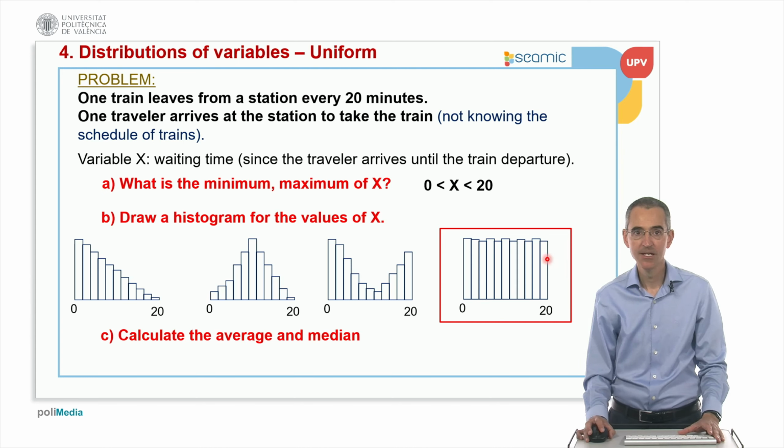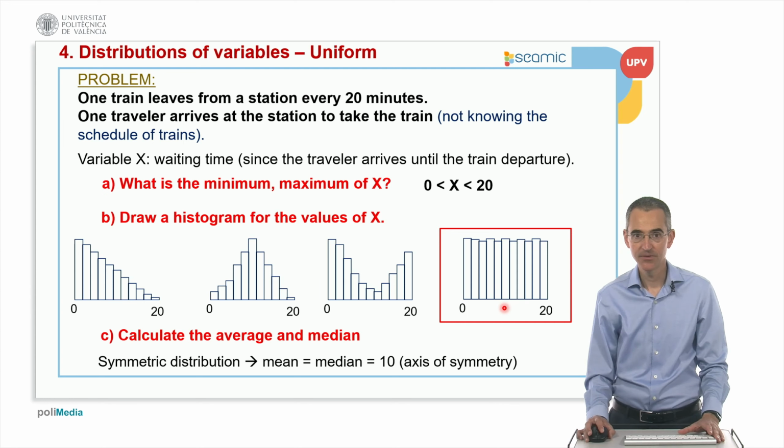Good. Then what would be the average and the median? If the histogram is symmetric, the average and the median are at the axis of symmetry. In this case, this is a symmetric distribution, so both are the same. The average is equal to the median, and this is equal to 10, which is the axis of symmetry.